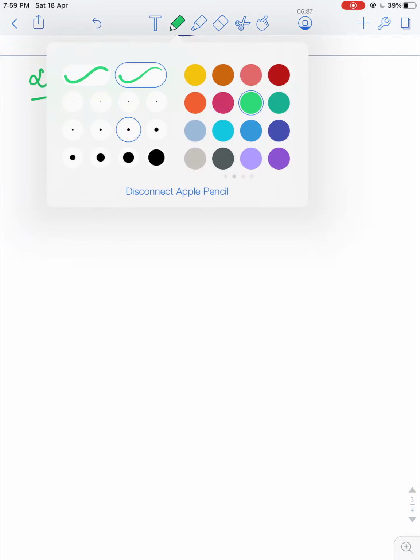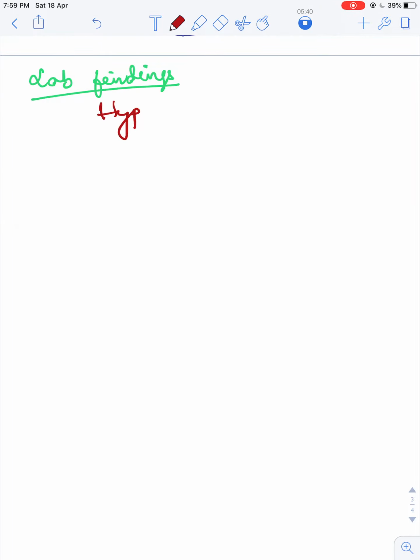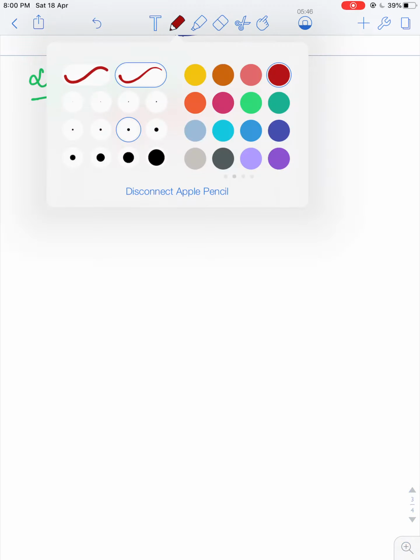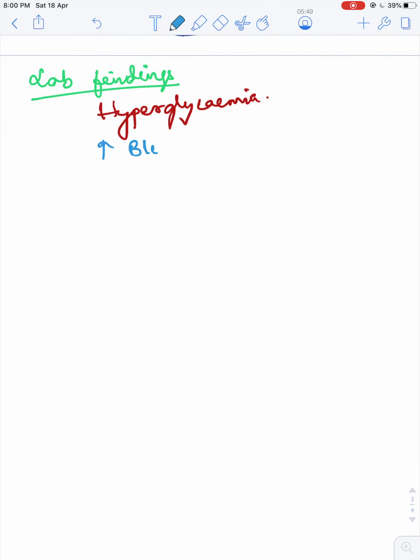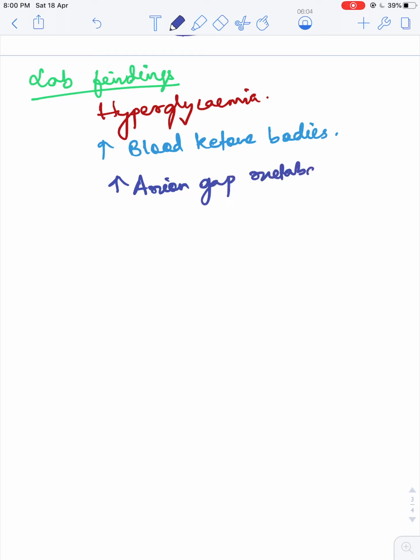Now coming to the laboratory findings. First is hyperglycemia. Second is increased blood ketone bodies. Third is increase in anion gap, metabolic acidosis, and hyperkalemia.